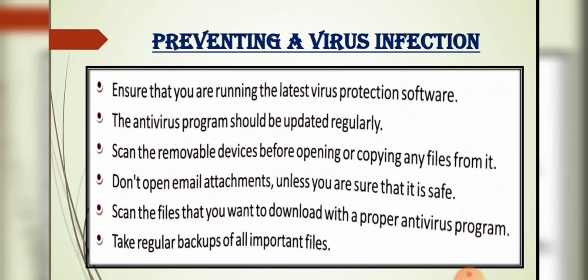Preventing a virus infection. We all know a virus is malicious software that has a negative effect on your computer. It slows down the computer, damages the infected files and disturbs the normal functioning of the computer. So, it's always better to protect your computer from the harmful effects of virus infection.